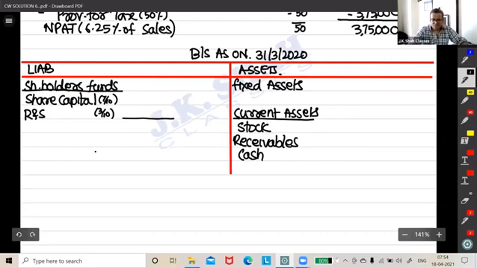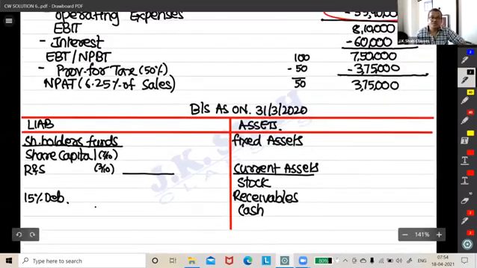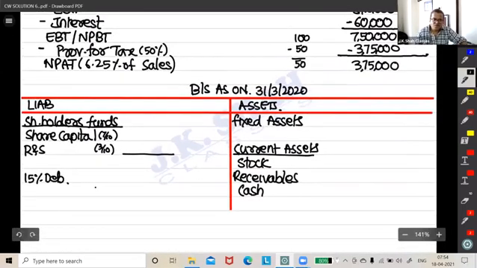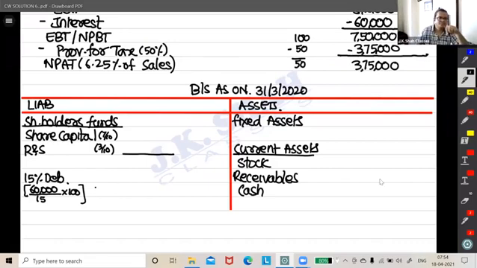After that, 15% debentures. Guys, how will we calculate this? We know that interest of 60,000 is 15%. So 60,000 divided by 15 into 100. Reverse calculation, right? People are writing so much.